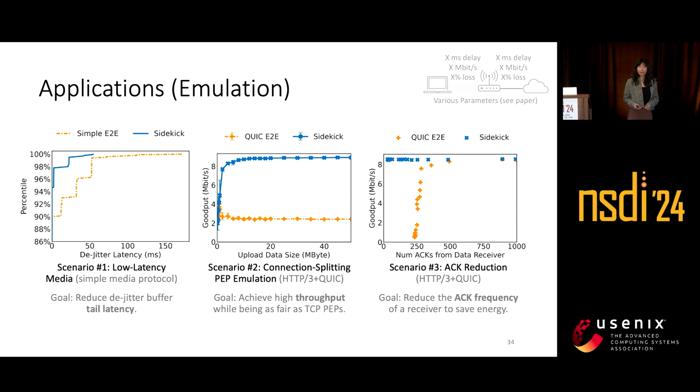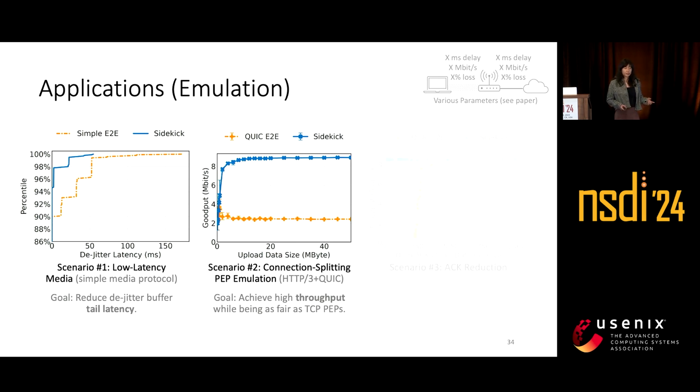We tested these two clients in three different scenarios in emulation. The first scenario is the WebRTC audio call that we described on the train. You're having an audio call with a friend, and you'd like your packets to be retransmitted more quickly on that wireless link so that your friend can experience better audio quality. The second is our second scenario on the train, where we have a quick file upload. Now with information from the quACK, we can have a more informed congestion response and upload our file much faster.